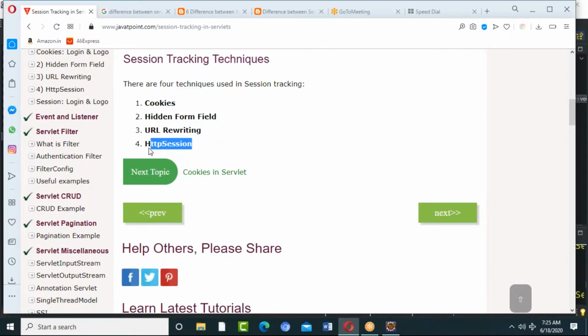But the best way is HTTP session. As these are request related types, all you are going to relate is web based. Web means HTTP session tracking is the best one. So out of the four, to make an association between the five servlets, I'll maintain HTTP session tracking.